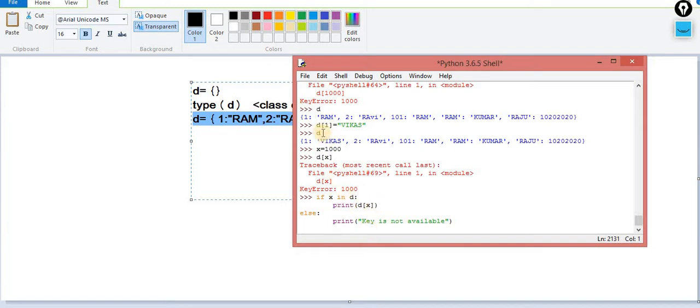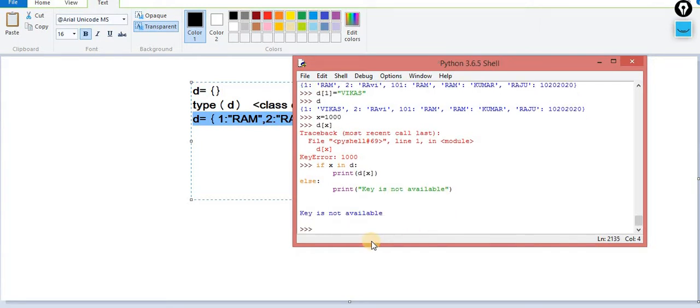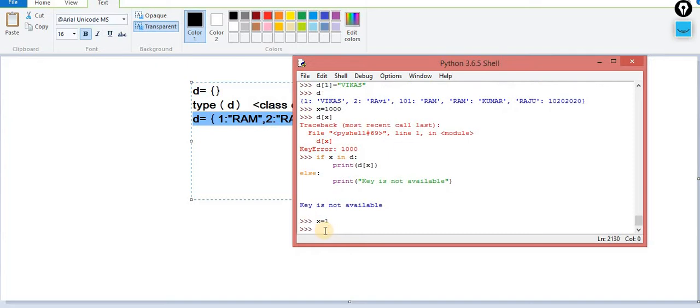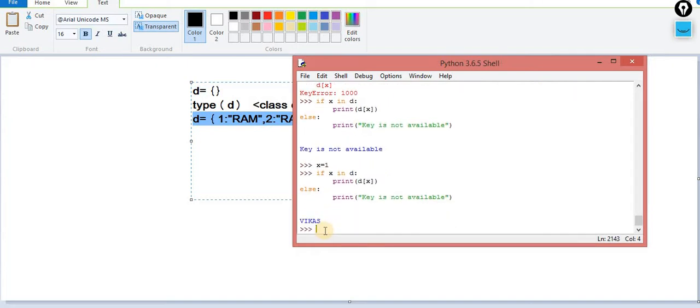That means I am fetching the data. Otherwise, simply display the message on the screen: the key is not available. When I press enter, you can check it, because the 1000 key is not available. This time the user enters 1, and you know the 1 key is available, so with the same logic you will get the output, that is Vikas. So this is the difference. This is the way to handle that error.